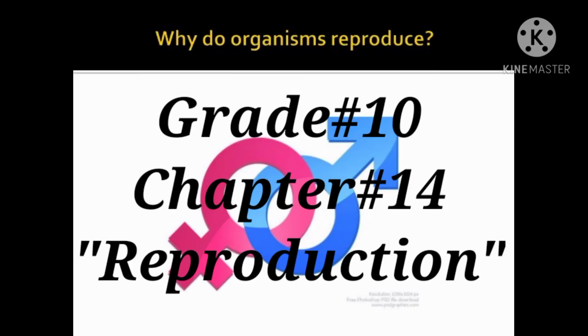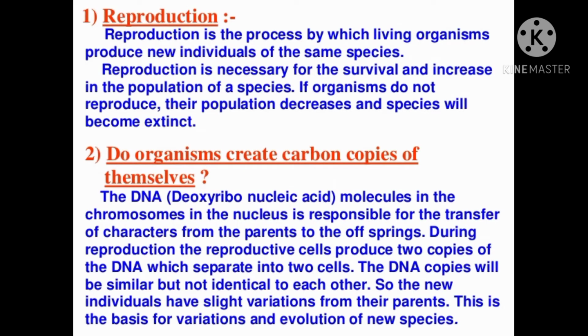Chapter 14 is about reproduction. What is reproduction? Reproduction is the process by which living organisms produce new individuals of the same species. Reproduction is necessary for the survival and increase in the population of a species. If organisms do not reproduce, their population decreases and the species will become extinct.